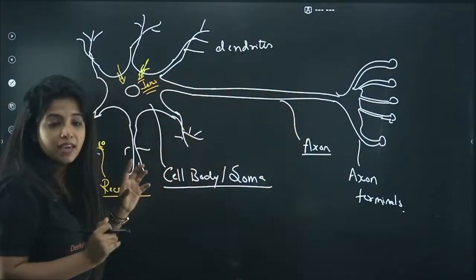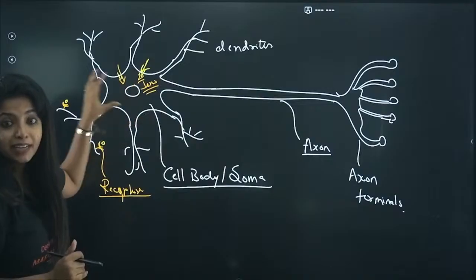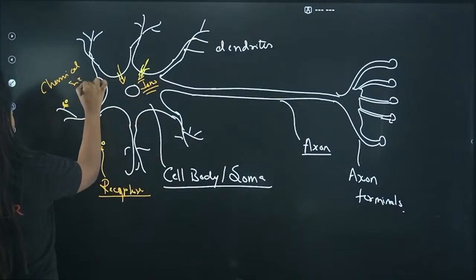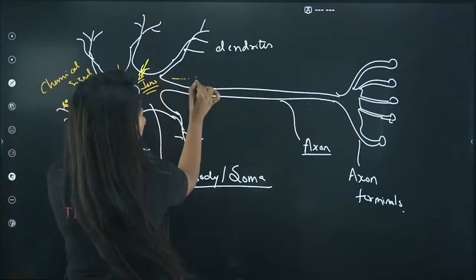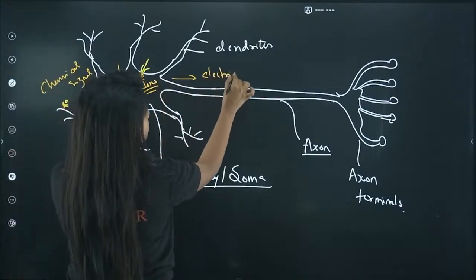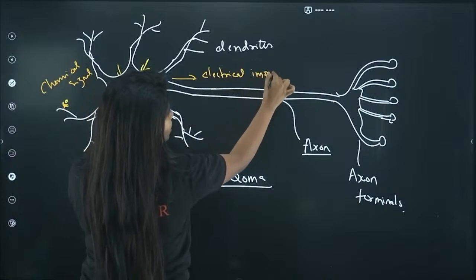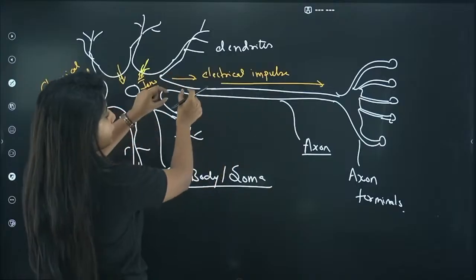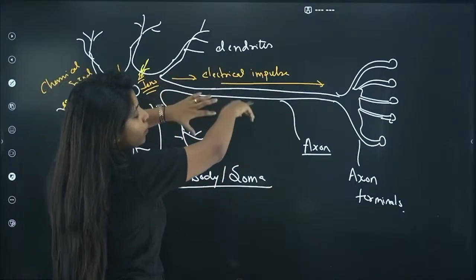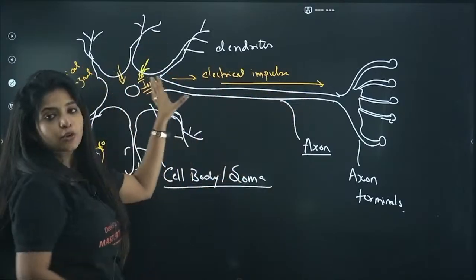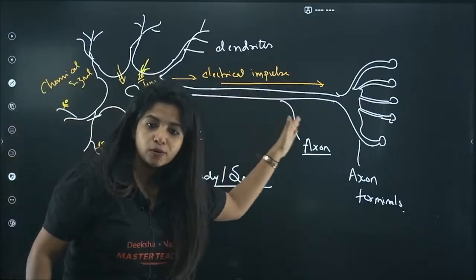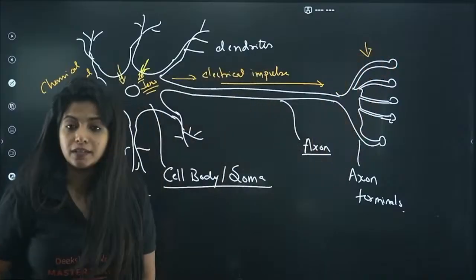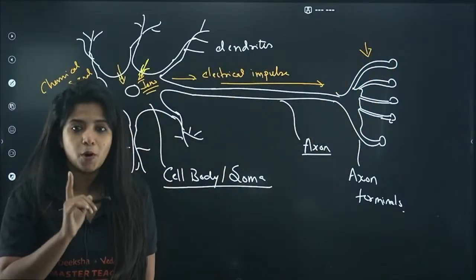So basically this signal which came in, a chemical signal, is now going to create an electrical impulse which is going to move. When I say it is moving, I mean that the ion channels are opening and the back side of it is closing. So it goes on, and the electrical impulse will reach this region, the axon terminals. And you need to know one very important thing.